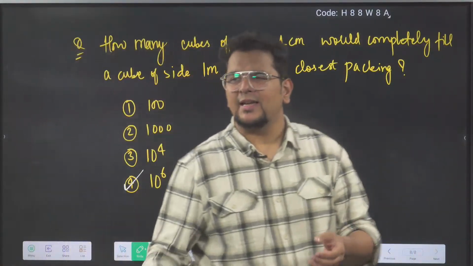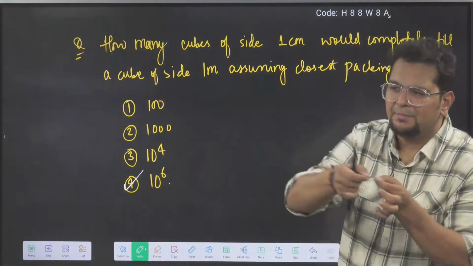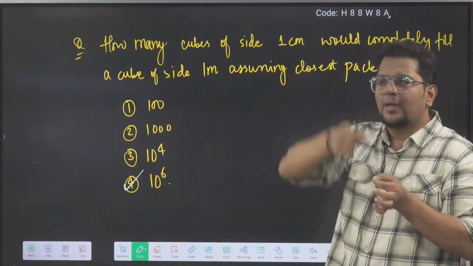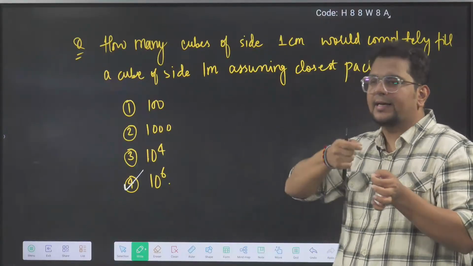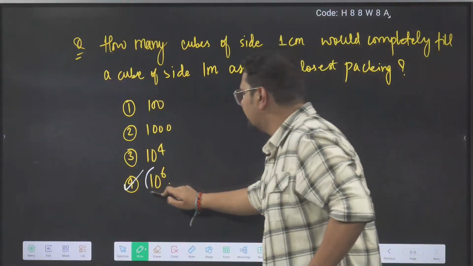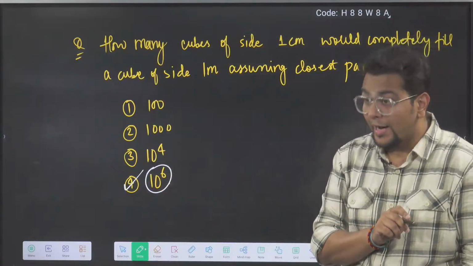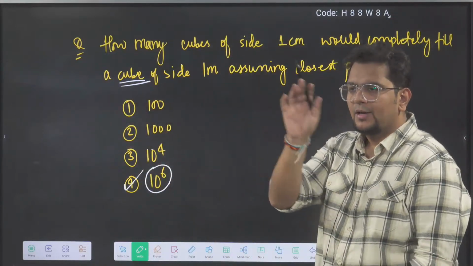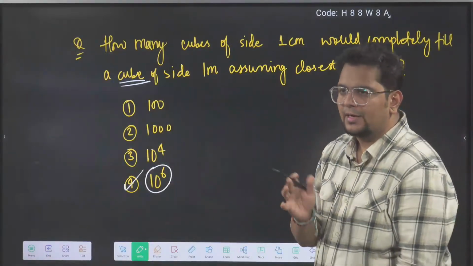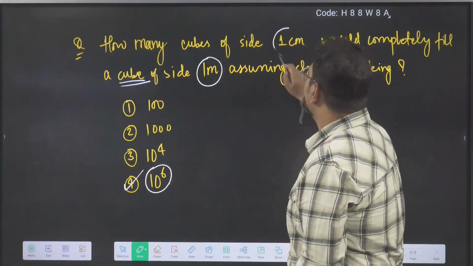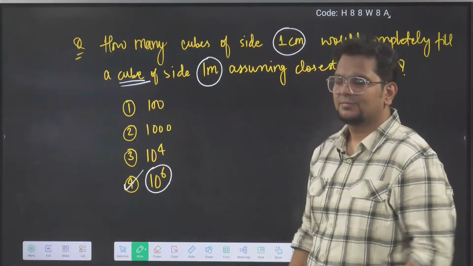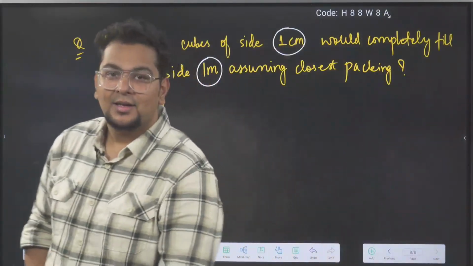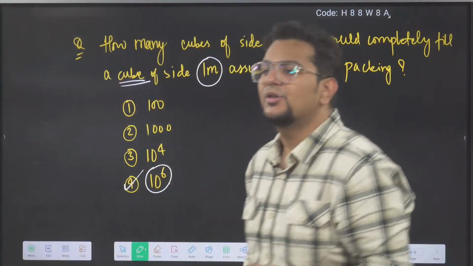Because you are able to understand that in a cube, length, breadth and height are there. So 1 meter length, 1 meter breadth, 1 meter height means 100 centimeter into 100 centimeter into 100 centimeter, so 10 to the power 6. Why? Because you are visualizing a cube. If I had asked you this question in the beginning, at least 30-40% of you would have answered that 1 meter has 100 centimeter, so the answer is 100. You are not even thinking about 100 today, because you understand the meaning of a cube now.